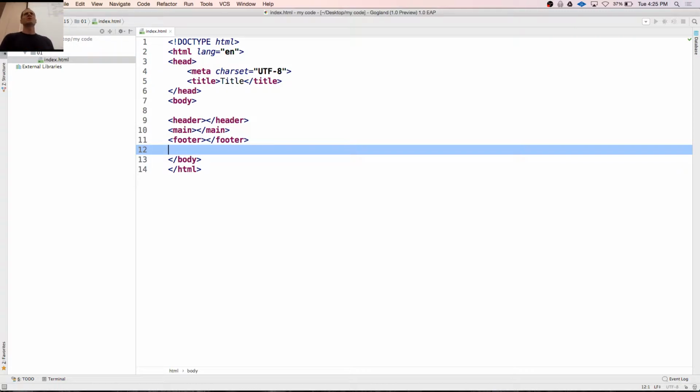HTML is for structure. It's for putting our content into little boxes, and then we move those boxes around. Everything on a web page is a box. We put it into a box, we say where that box is going to be, and then we format and style that box with CSS and the stuff in it.